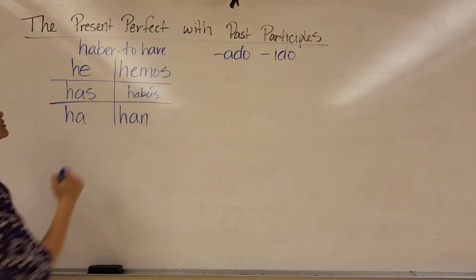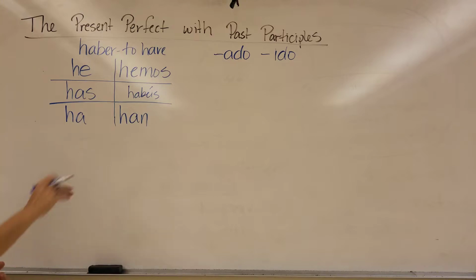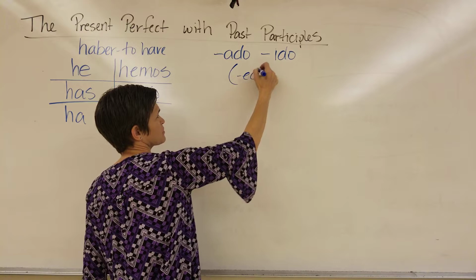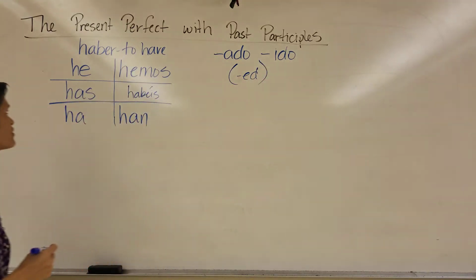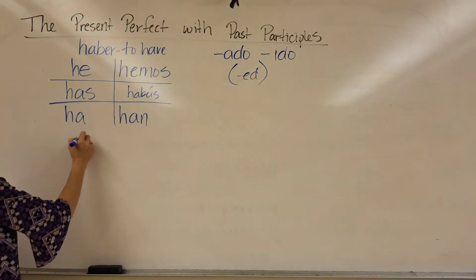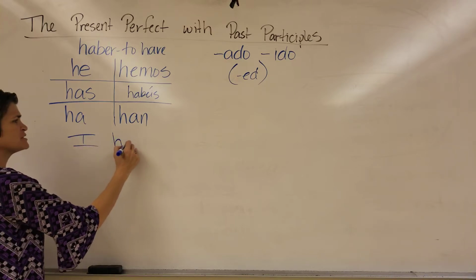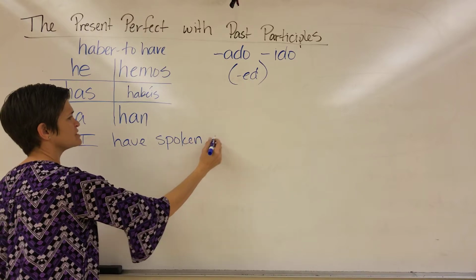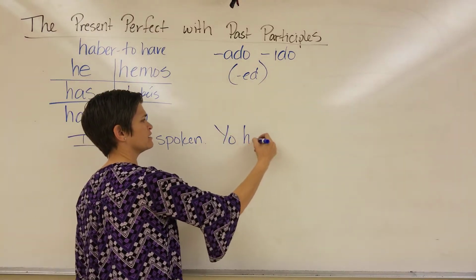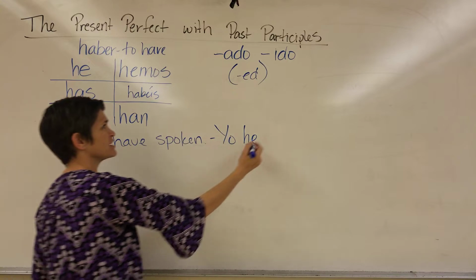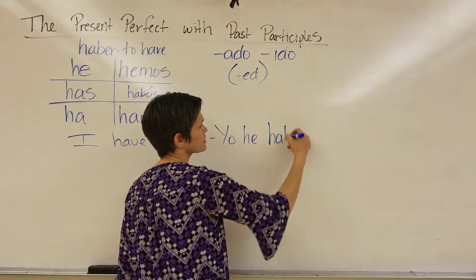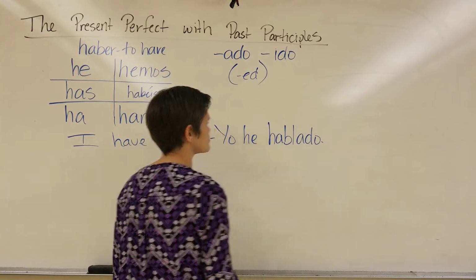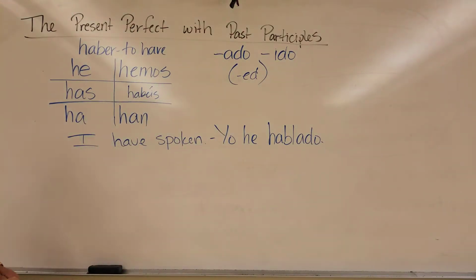So this participle is like the -ed in English. If I want to say that I have spoken, I would say yo he. That's the I have, and then I take the verb hablar and I add my ending for the past participle. Just say spoken.